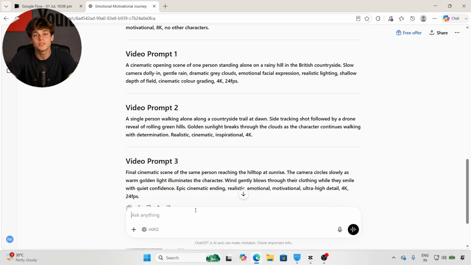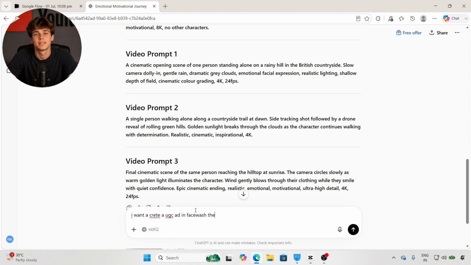The first thing you need to do is decide which product you want to promote. It can be anything: a lipstick, a pair of shoes, a face wash, a smartphone, or any other product. For this example, let's create an ad for a face wash. Open ChatGPT again. Now provide all the information about the product.